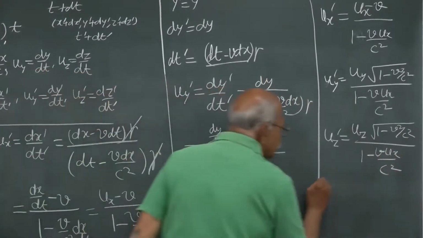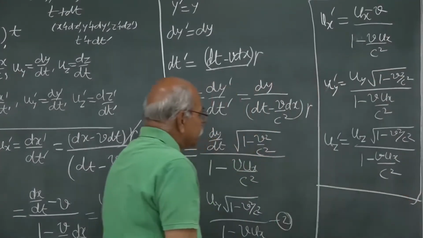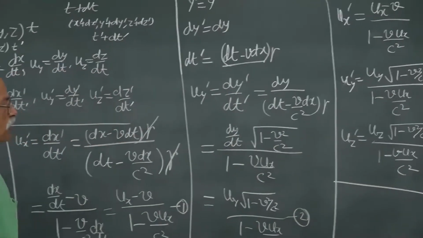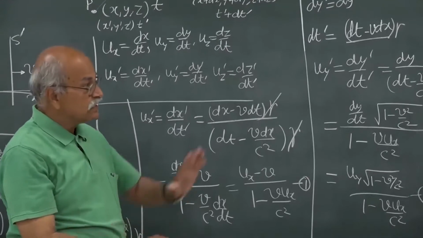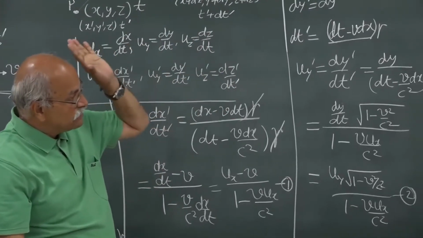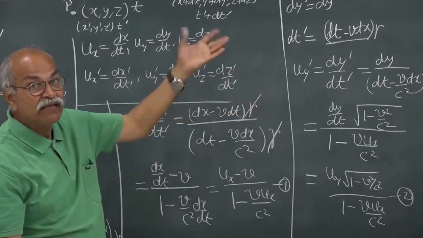So these are the velocity transformation formulas, Lorentz transformation equations for velocities as you change from S to S prime.